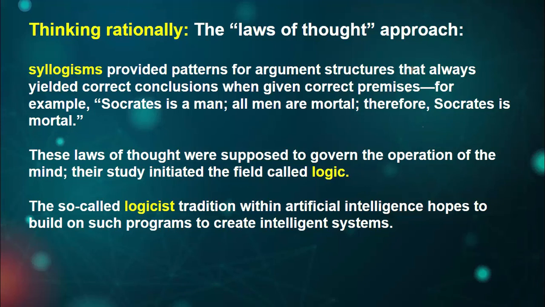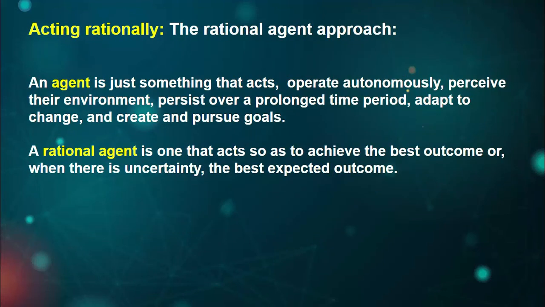Then the third one is the so-called logicist, which means those who are going to generate the logic. We humans, sometimes we don't act logically, but we build a logic inside. So this needs to happen in the machine also.